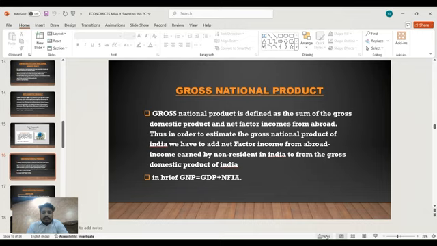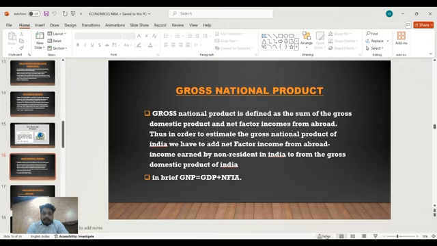Gross national product. Gross national product is defined as the sum of the gross domestic product and net factor income from abroad. Thus, in order to estimate the gross national product of India, we have to add net factor income from abroad, income earned by non-residents in India, to the gross domestic product of India. In brief, gross national product equals gross domestic product plus net factor income from abroad.